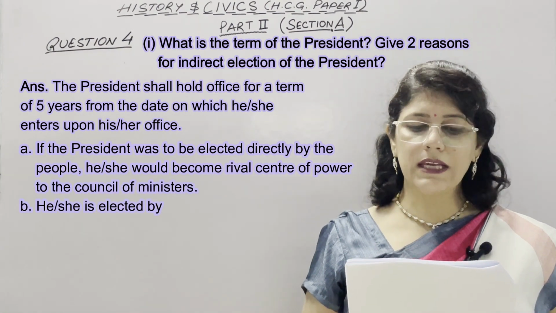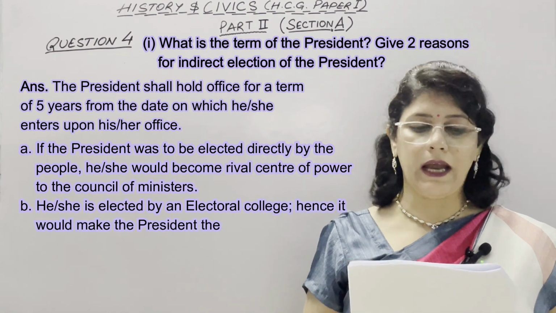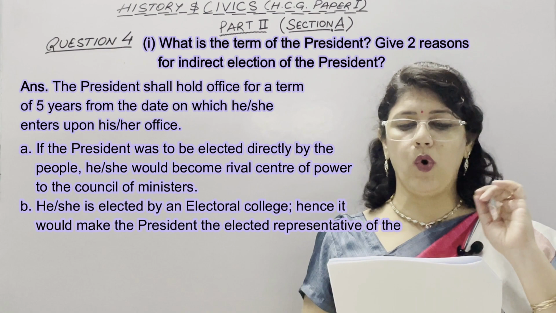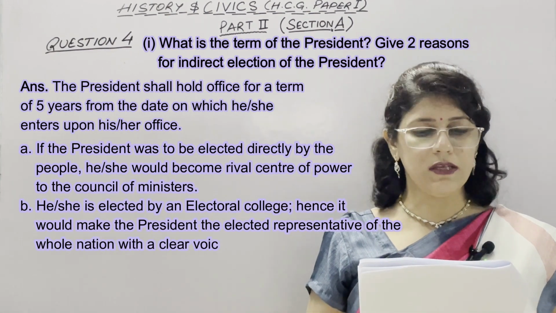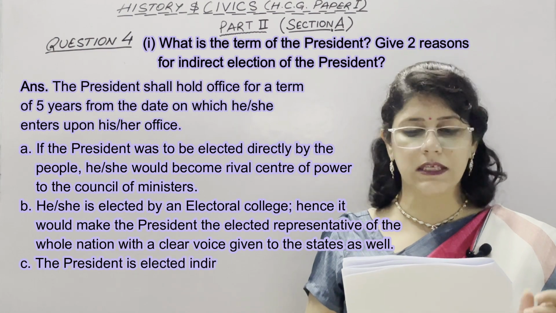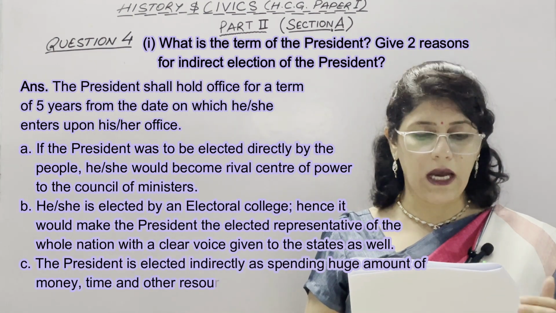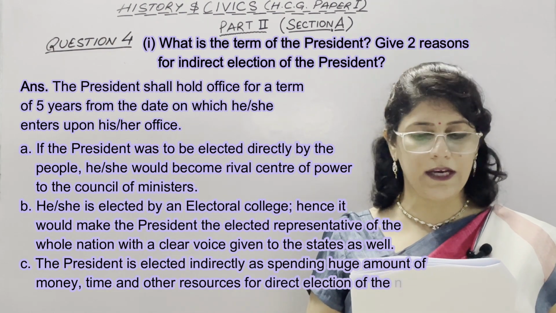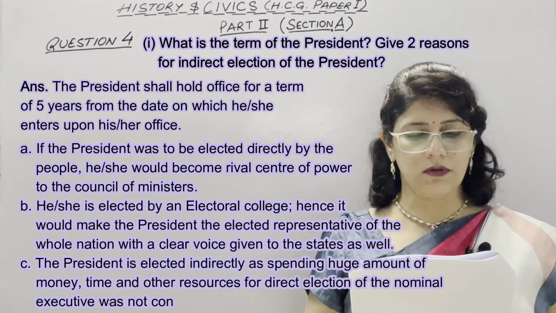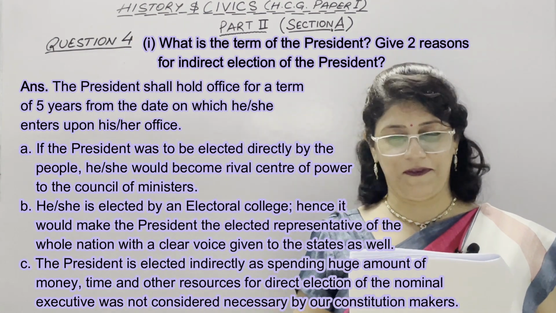Second, he or she is elected by an electoral college. Hence, it would make the President the elected representative of the whole nation with a clear voice given to the states as well. Third, the President is elected indirectly as spending huge amounts of money, time and other resources for direct election of the nominal executive was not considered necessary by our constitution makers.